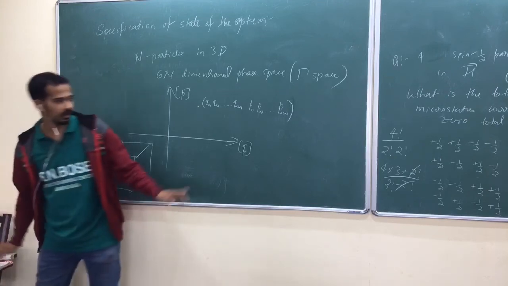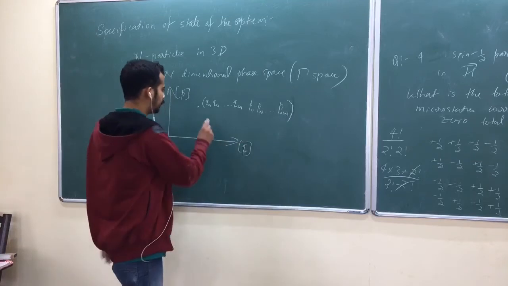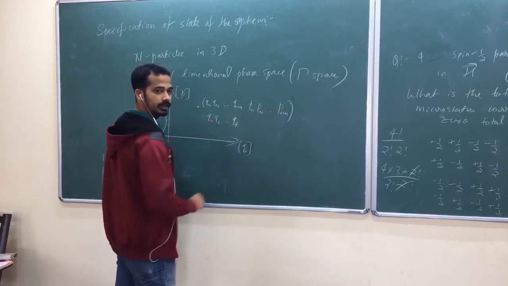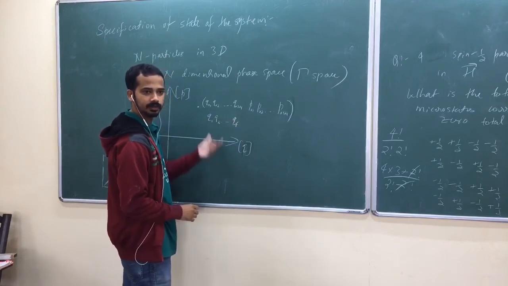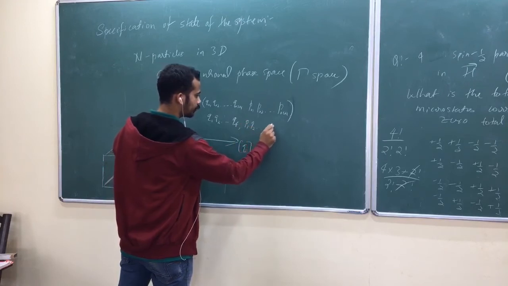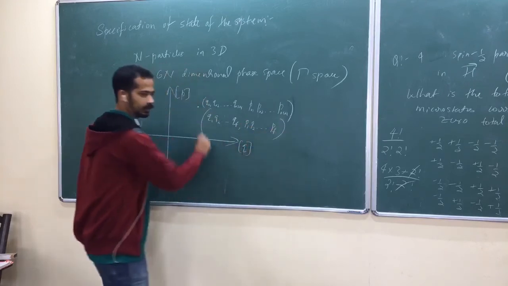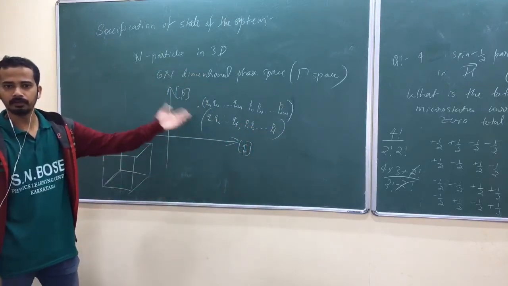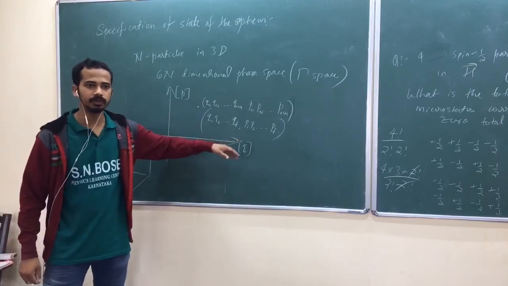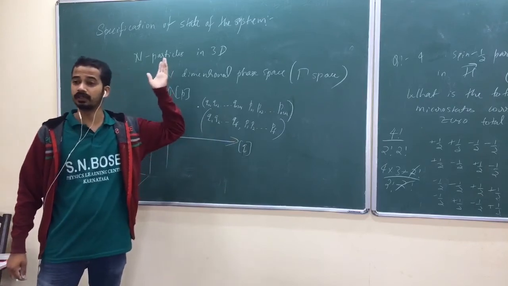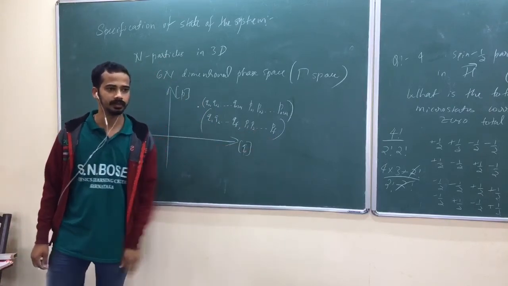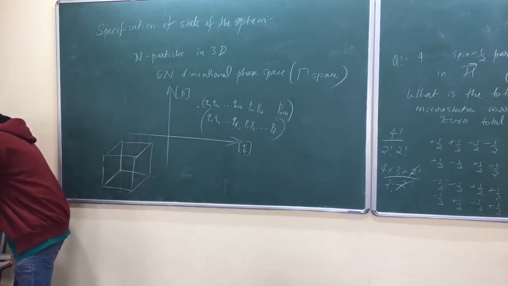So these sets of numbers, sometimes he writes like this: Q1, Q2 and so on up to QF, where F is the degree of freedom. This is the most general, just read the book. And P1, P2 and so on up to PF. That's better, isn't it? It is 3n for n particles in 3 dimensions. Suppose n particles in 2 dimensions, then you need to change this, again you need to think. So this is the best way, so that F, the degree of freedom, will take care.